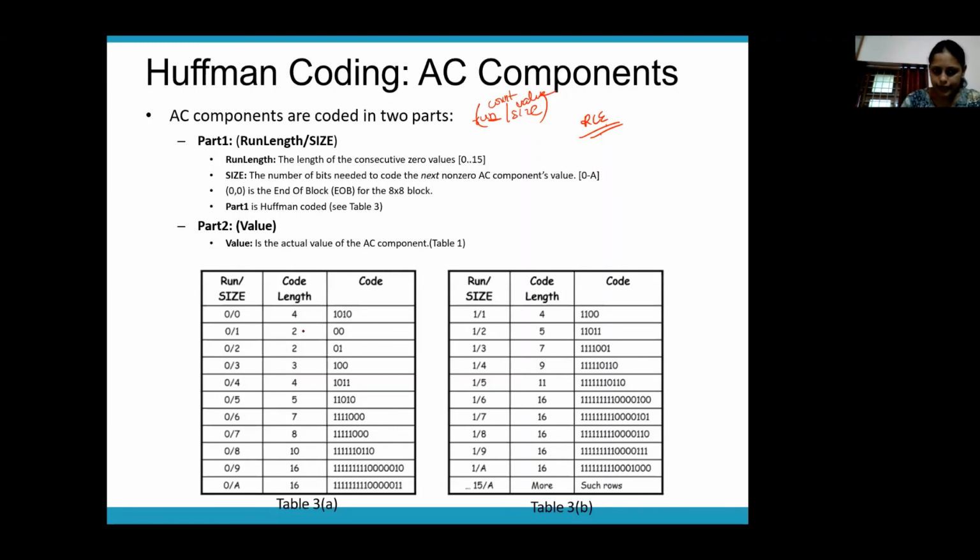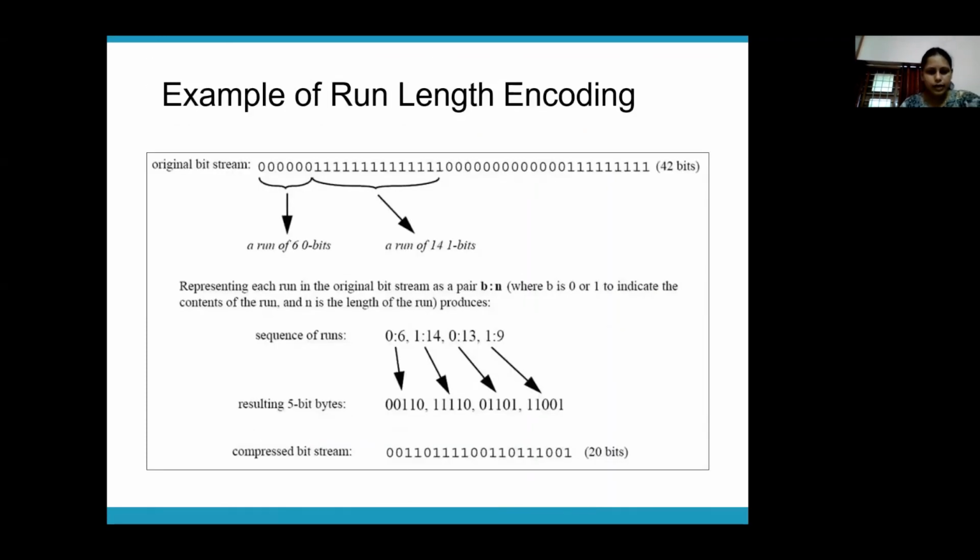So you have predefined tables for run length. You can see here, this is the predefined table from where you can do the coding. For example, just consider this sequence which you have run length encoded like this. Your code after run length encoding will look like this: 0, 6. That means there are 6 zeros followed by 14 ones, 13 zeros, and 9 ones. You have run length encoded like this, right?